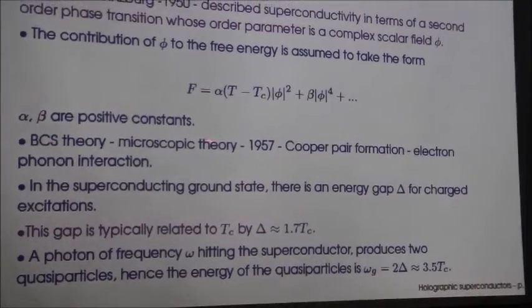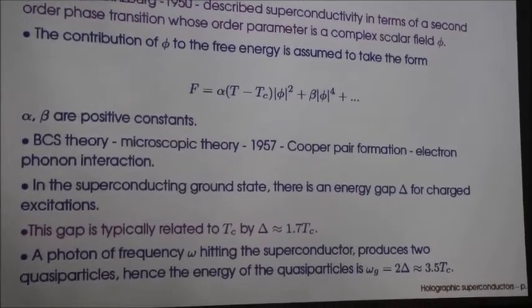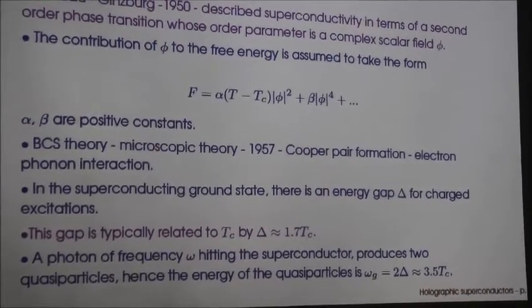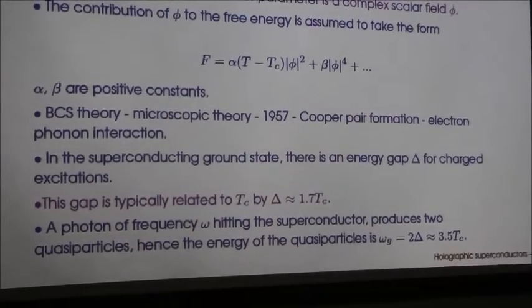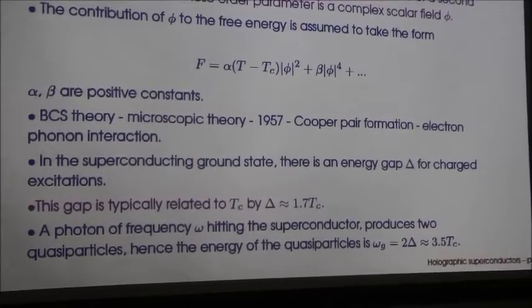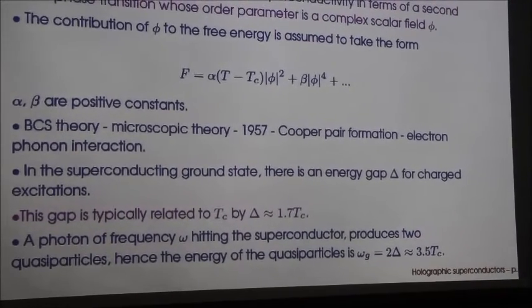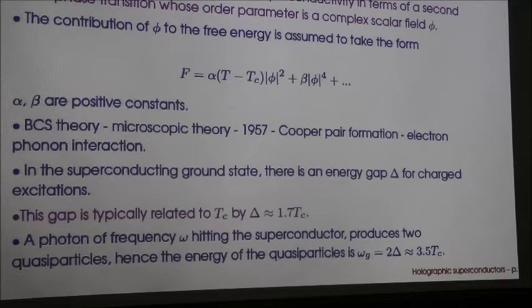But a more complete microscopic description was given by BCS, Bardeen-Cooper-Schrieffer, in 1957, and they managed to describe low Tc materials, those with low critical temperature. They provided a mechanism for superconductivity for low Tc superconductors, and the mechanism was the formation of Cooper pairs.